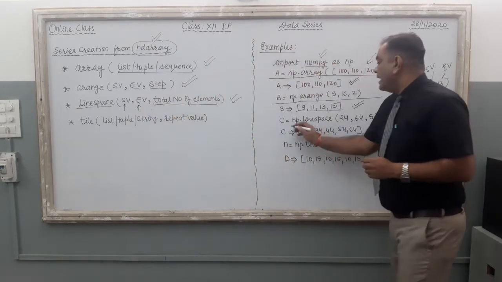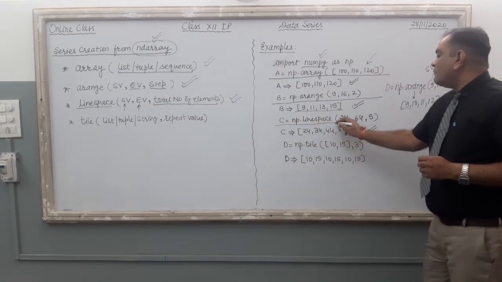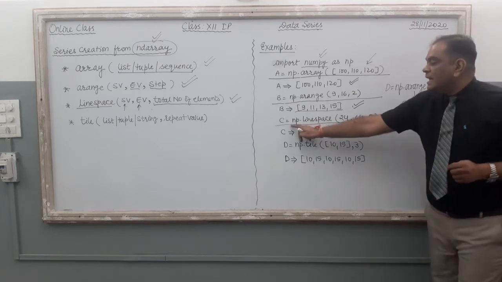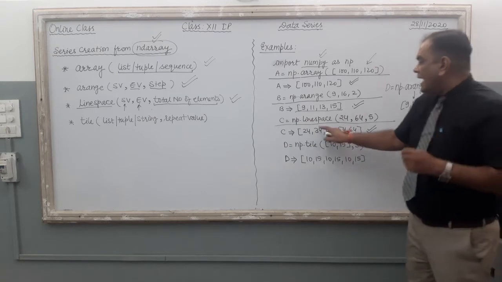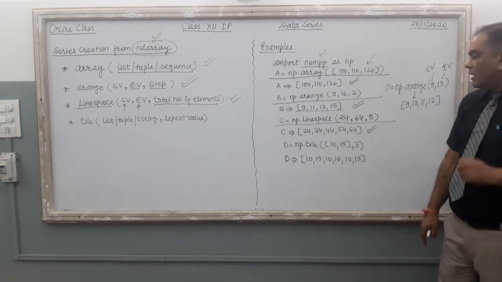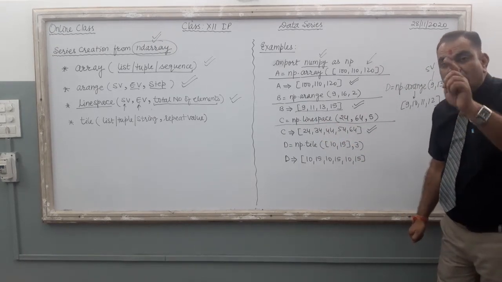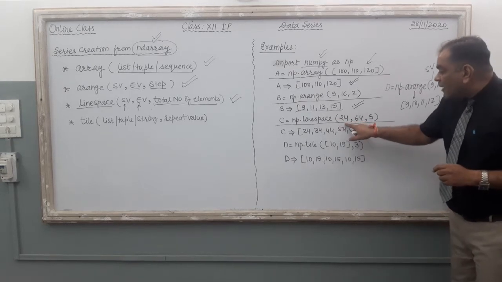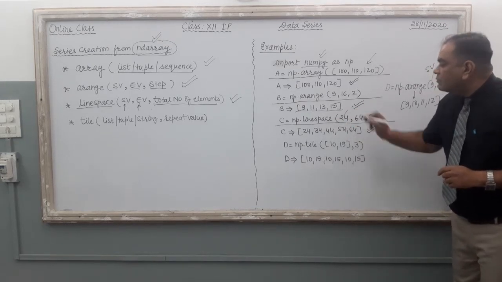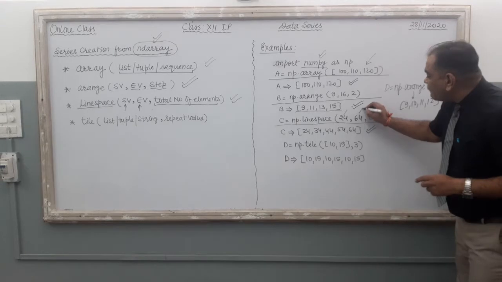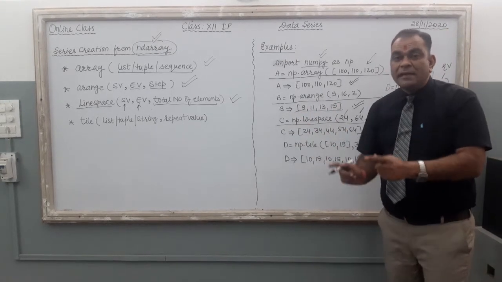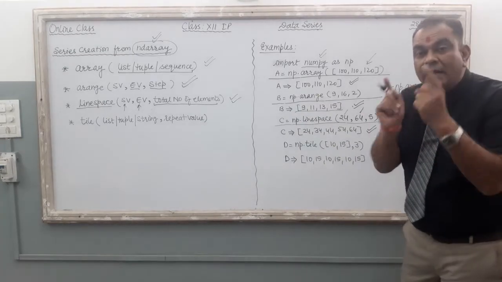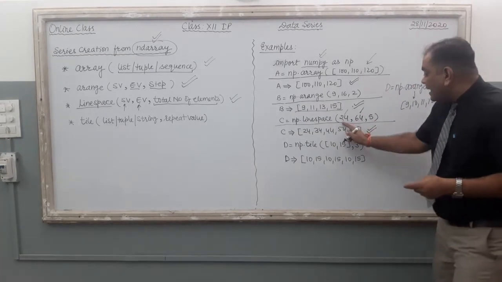Look, until now, just see this line. c equal to, c is a variable. c is equal to np.linspace. It is linspace, continuous, a single word, and you have to write this in small letters also. linspace(24, 64, 5): 24 is my start value. Clear? 64 is my end value, and according to the rule of linspace, both the values are included in the output. So 24, 64.